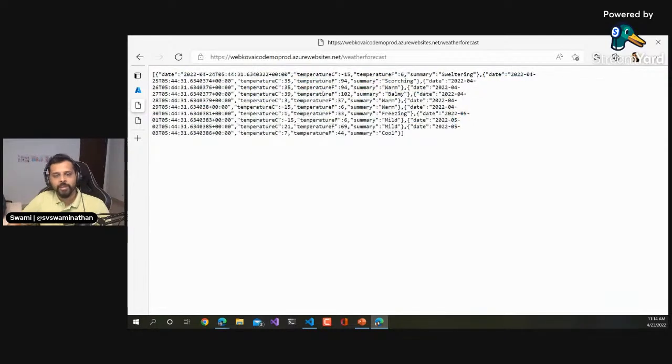There we go. Now as you can see, our new code is deployed. So that's how we can supercharge Azure deployments, like I called out in the title. As you can see, you can create infrastructure much faster, be it using Terraform or ARM or Bicep or whatever infrastructure as code. You can use actions to get that infrastructure created in an automated fashion. And then you can also use this for all these code changes. You can set up the CI/CD for Azure App Services, what I've shown here.